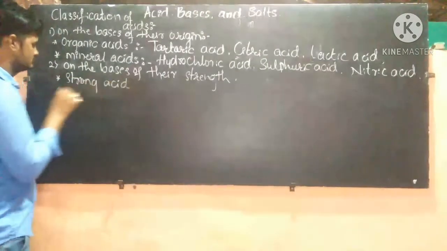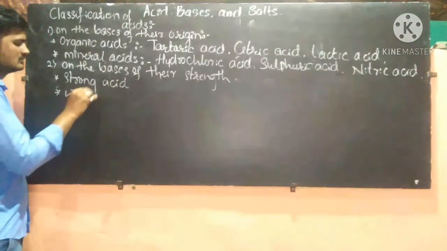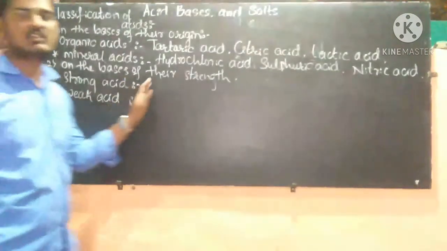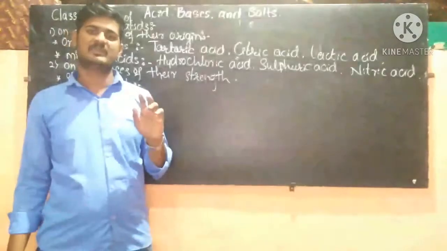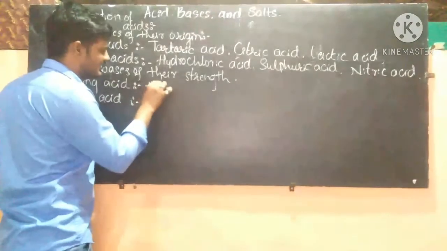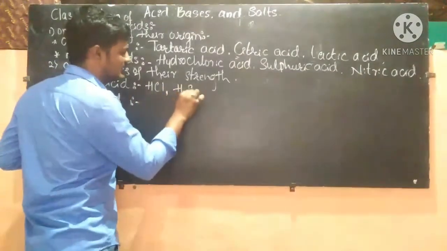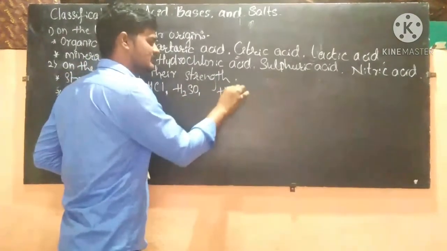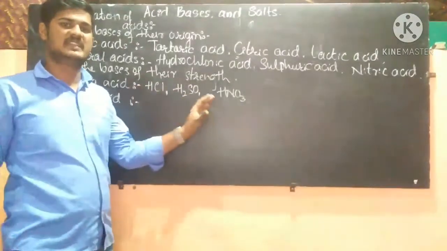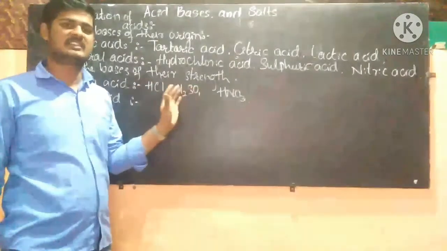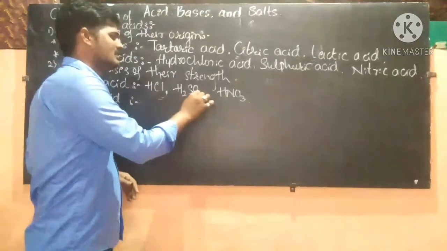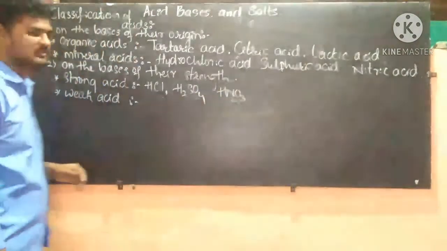Strong acid and weak acid. Okay, strong acids are those which dissociate completely in aqueous solution. Let's give some examples of strong acids: hydrochloric acid, sulfuric acid, and nitric acid. These dissociate completely in aqueous solution, producing H+ and the respective anions, that is Cl−, SO4 2−, and NO3− ions.